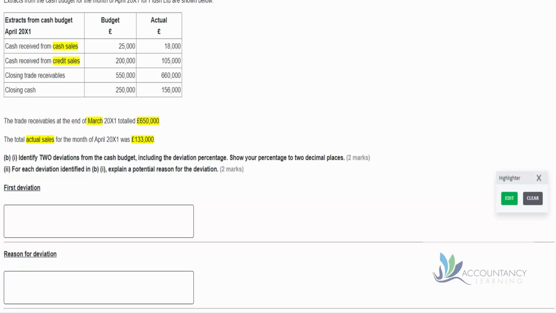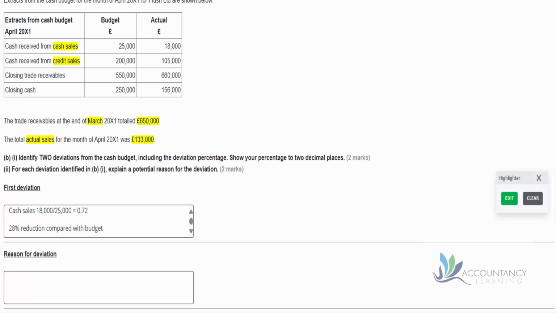The task asks us to identify two deviations from the cash budget, including the deviation percentage. And we should show our percentage to two decimal places, and then also explain a potential reason for the deviation. So notice of the information they've given us: cash sales, credit sales, receivables, and cash. Well, of those four, receivables isn't really cash, so I don't think we can really talk about that, but we can talk about the other three.